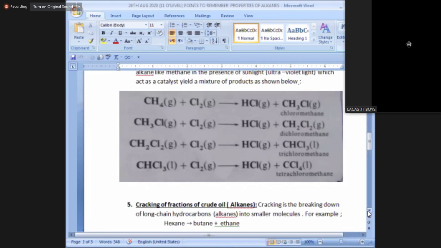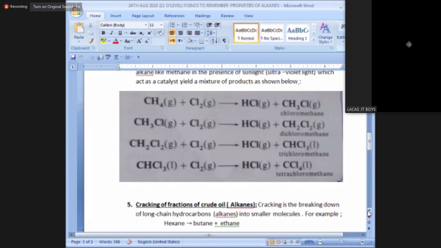2 chlorines came in, 2 hydrogens were replaced by 2 chlorines, 2 chlorines replaced 2 hydrogens. Very simple and mathematical. Now this substituted product in the second step further undergoes substitution with more chlorine, and one more hydrogen atom is replaced or substituted by a chlorine atom, forming trichloromethane CHCl3, and the byproduct or second product is hydrogen chloride gas, not hydrochloric acid.